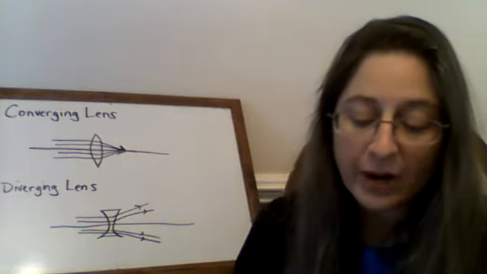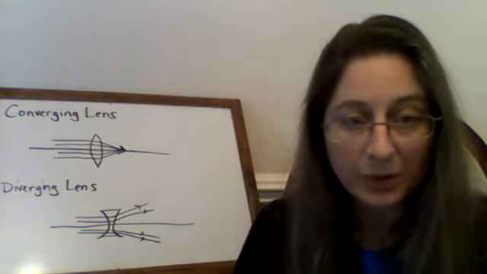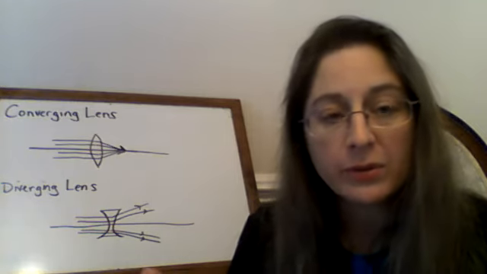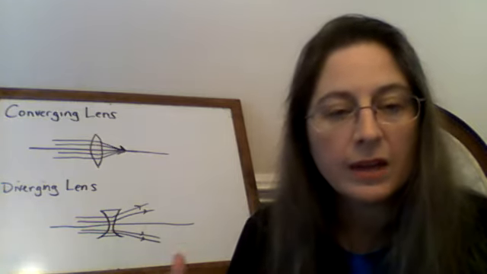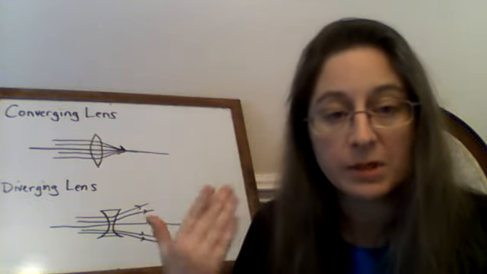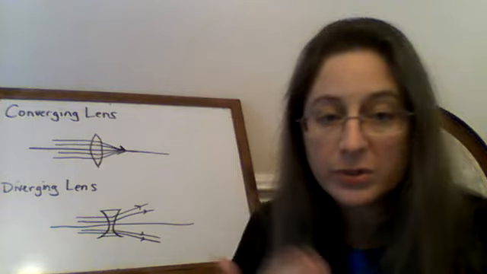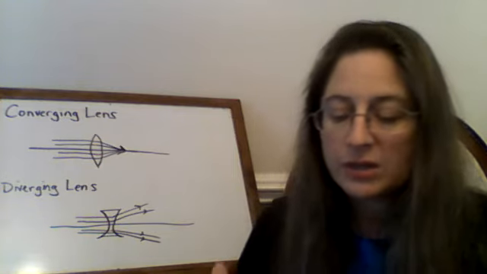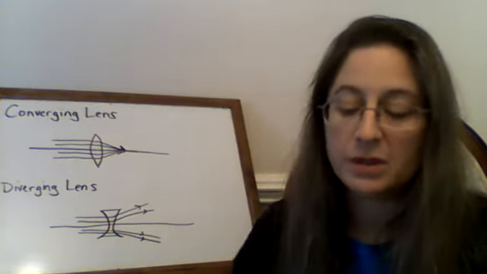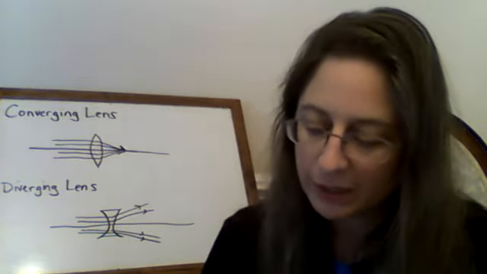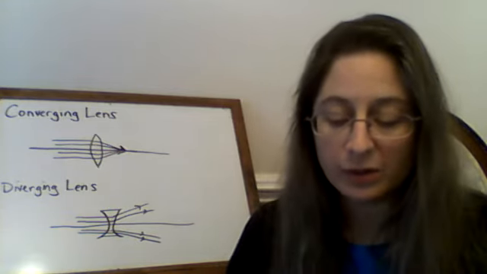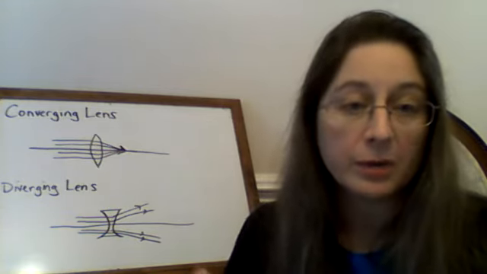If you looked at a red piece of paper, so this is another 2-part question, don't be fooled. If you look at a red piece of paper, but your red cones have stopped working, then the only light being reflected back to you by that red piece of paper is going to be red light, and you can't perceive red light without your red cones. So you would think that that piece of paper was a black piece of paper because no colors of light were reaching your eye.